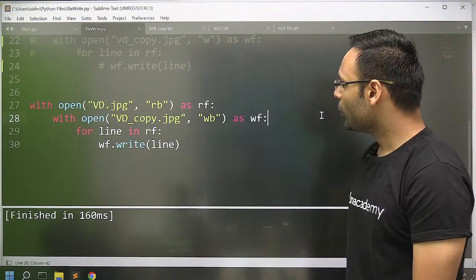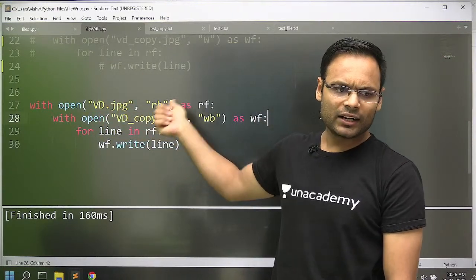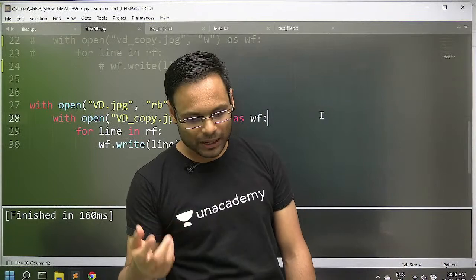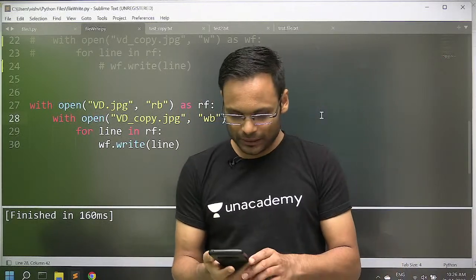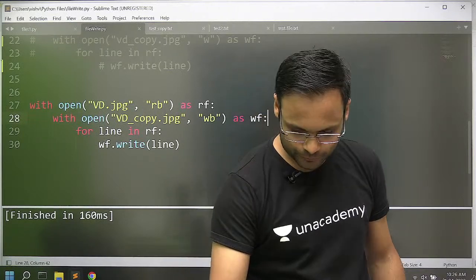So if you want to have the copy of something else rather than just a text file, you can read and write the file in the byte by byte manner. For sure, it will be a better idea just because it will not have any kind of encoding error for all of you.